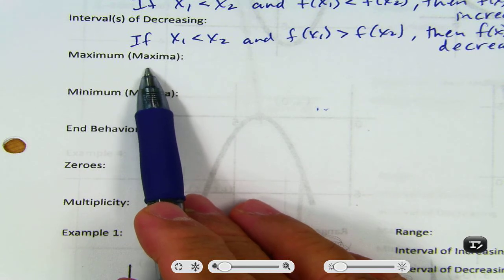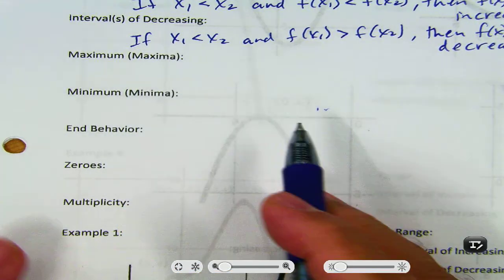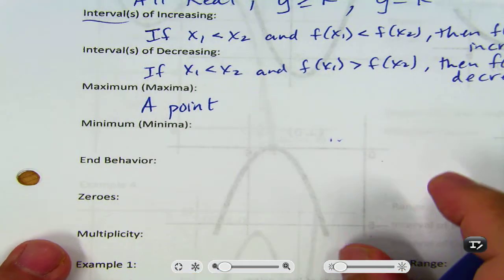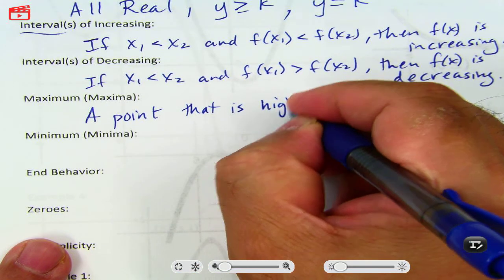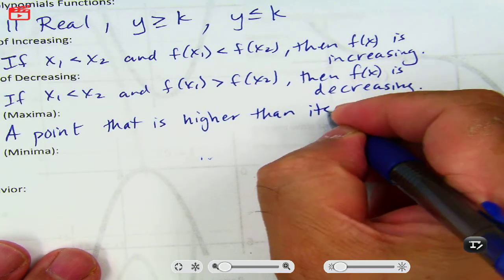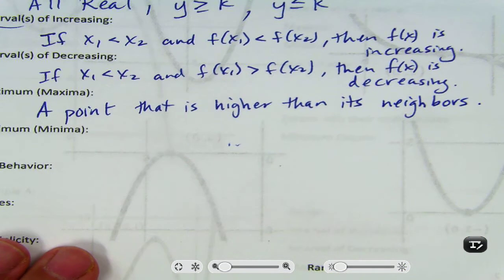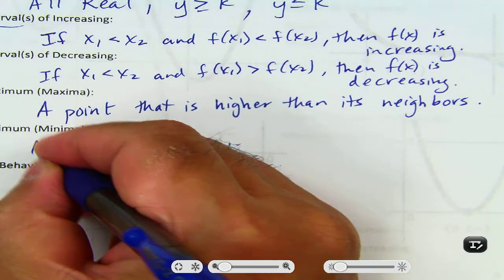All right. So maximum, and I have a very non-mathese definition for this, is a point that is higher than its neighbors. A point that is higher than its neighbors. What do you think minimum would be? Lower. A point that's lower. All right.